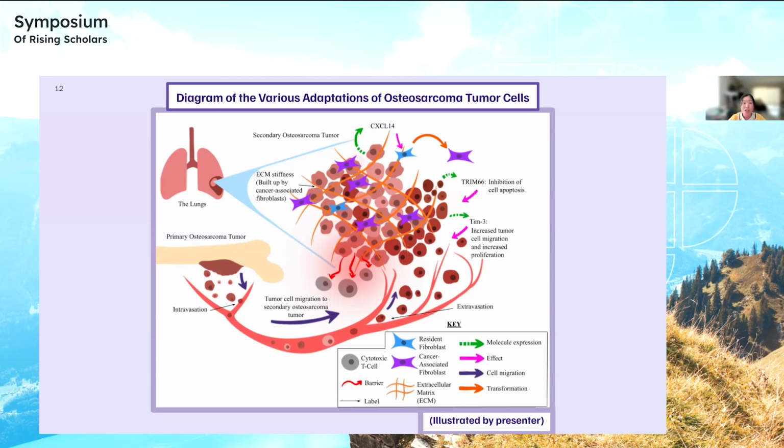Particularly, CXCL14 transforms resident fibroblasts into cancer-associated fibroblasts, which then build up ECM stiffness, which blocks out a lot of the body's defenses, for example, the cytotoxic T cells. So this really shows how all the components in this metastasis process work together in order to support the spread of cancer.